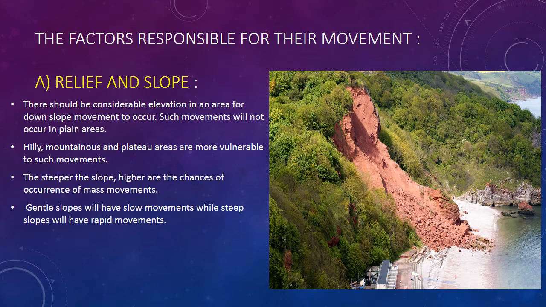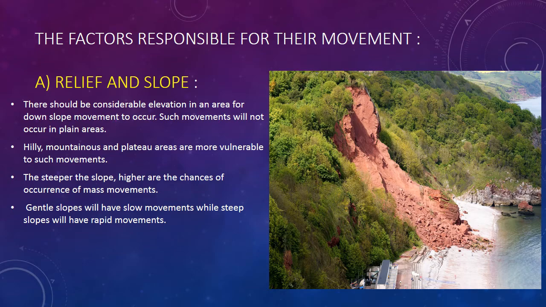Now we will see the different factors which are responsible for mass movement. The first factor is relief and slope. That is a very important factor, because without a slope, mass wasting cannot happen. Anytime mass wasting or mass movement occurs, it definitely occurs on sloping areas.